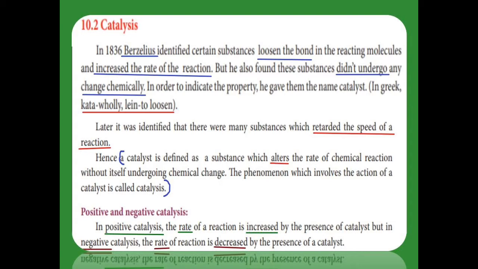Now there are two types of catalyst. One which increases the rate of the reaction is called a positive catalyst. One which decreases the rate of the reaction is called a negative catalyst. We will see some more types of catalyst in upcoming slides.